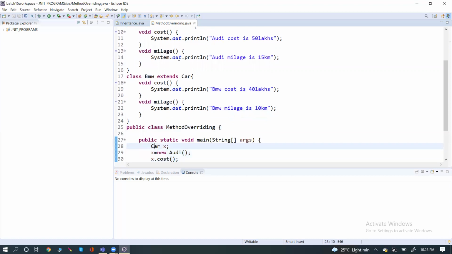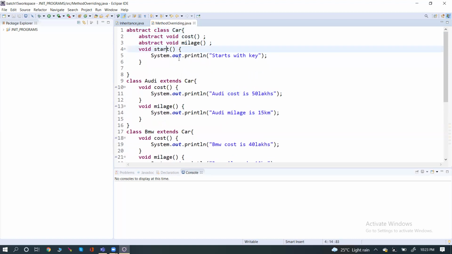For Audi, we can create the object and we can use all the methods of car. What is that concept known as? The concept is inheritance.